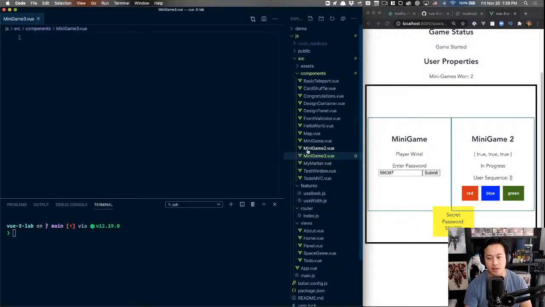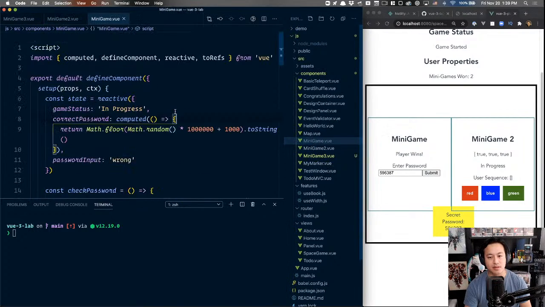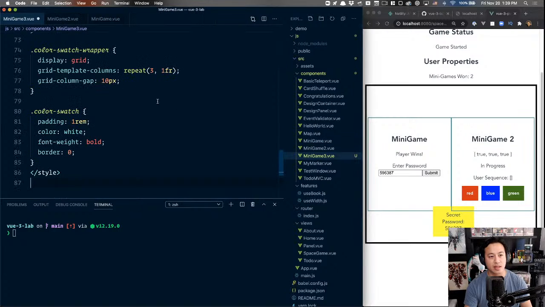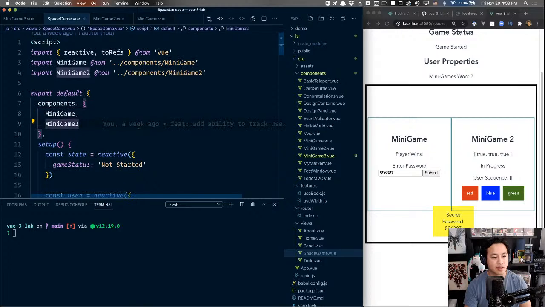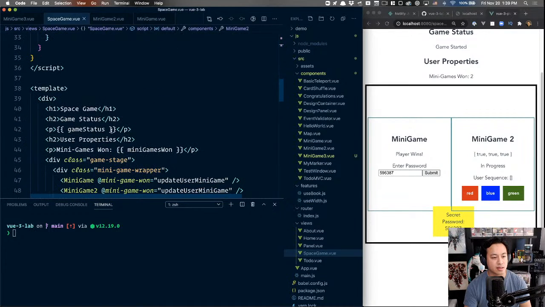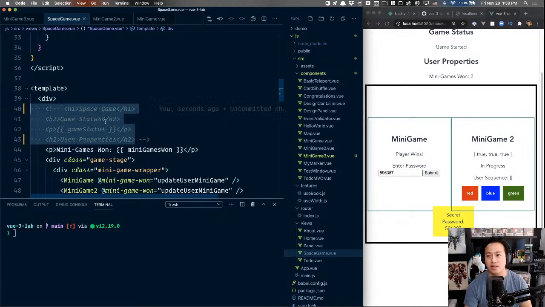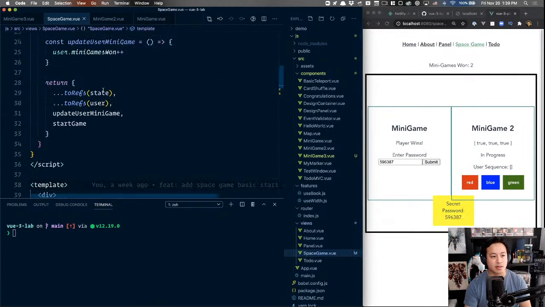And then I'm just going to copy over a mini game 2 for now, just to get something up and running. And then in our space game, since I know you all basically are blocked on the bottom, I'm going to go ahead and delete some of this status stuff. Well, let's at the bare minimum hide it. And so there you go. That's a little bit better.